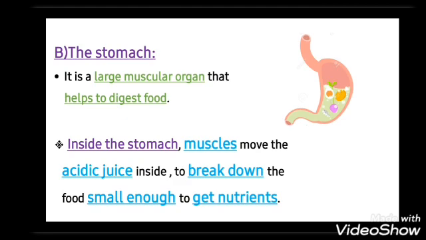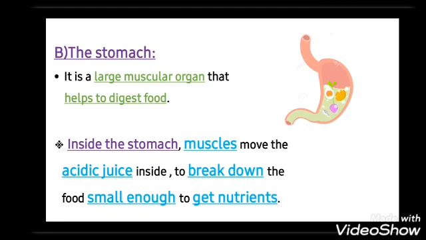After the food goes from the mouth to the stomach, the acidic juice helps the food to be small enough to get nutrients. So the food inside the stomach becomes nutrients, not food. Muscles move the acidic juice inside the stomach to break down the food to be small enough to get nutrients.